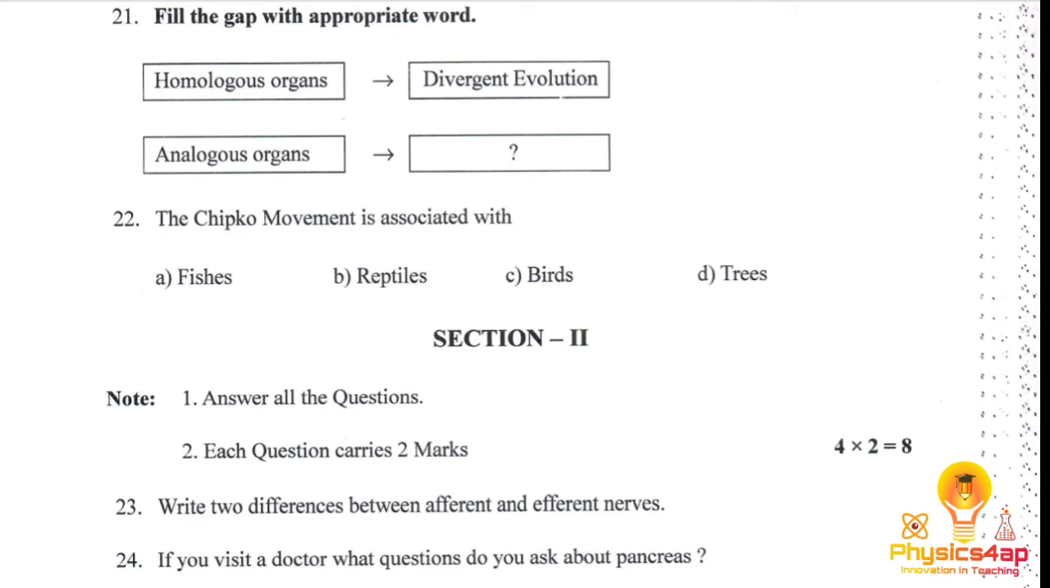So based upon this, what questions would you ask about the pancreas? Like, what is the function of the pancreas? What is the use of the endocrine system? Does it regulate the blood sugar? Where is it present? So these are the types of questions we can ask about the pancreas.